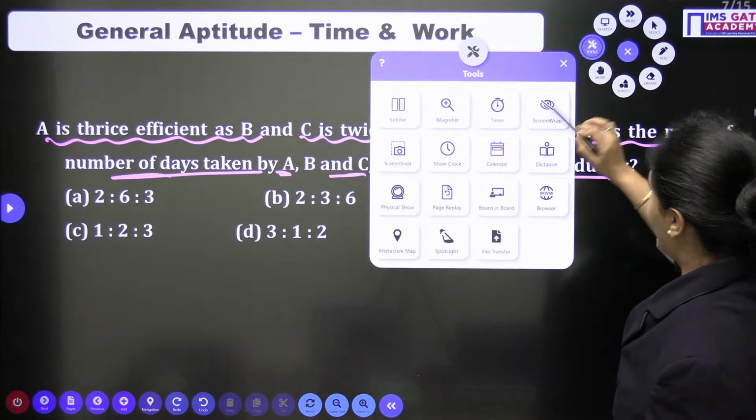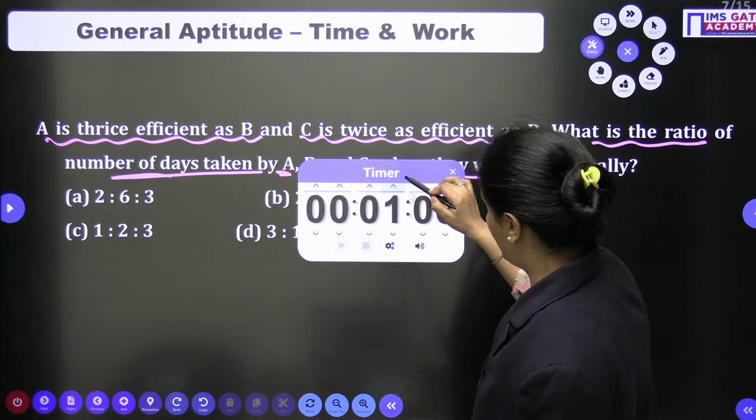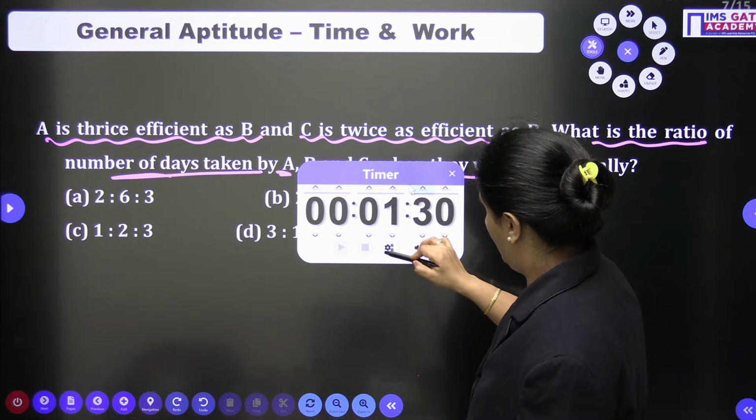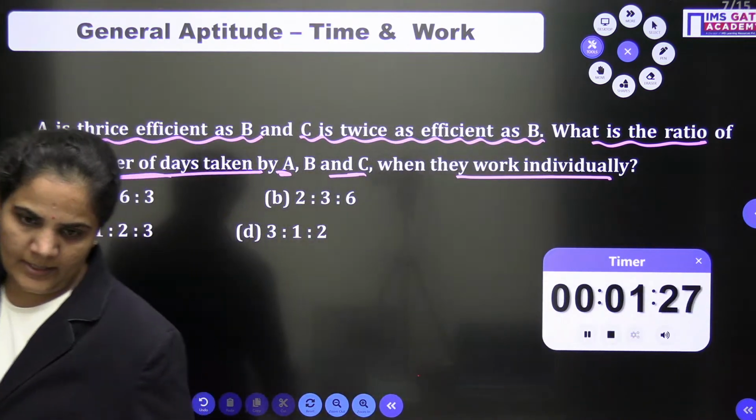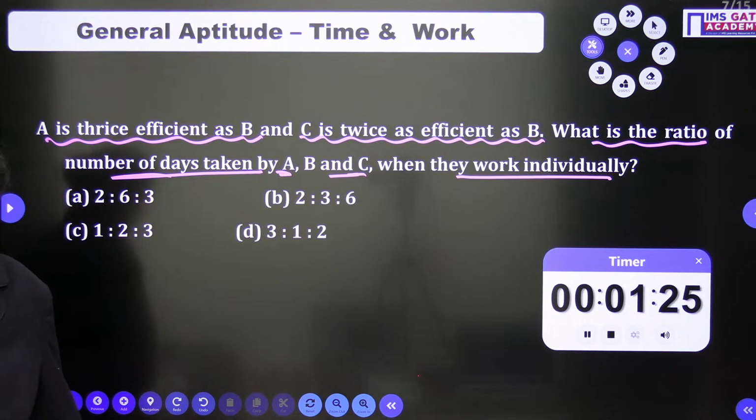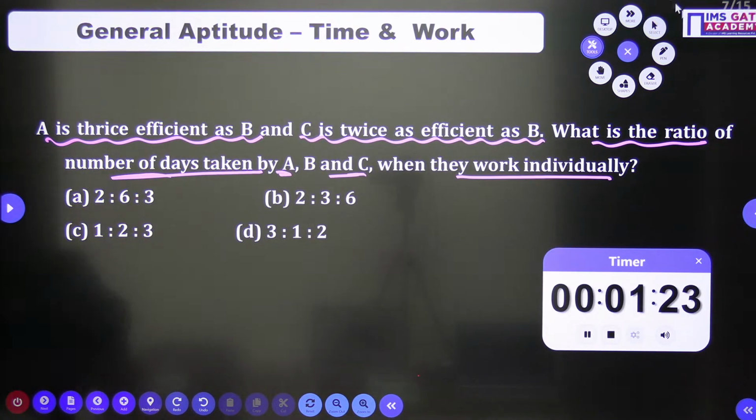Very easily you can approach if you focus a little bit here. Just go for it, everyone. This time the question is very easy.